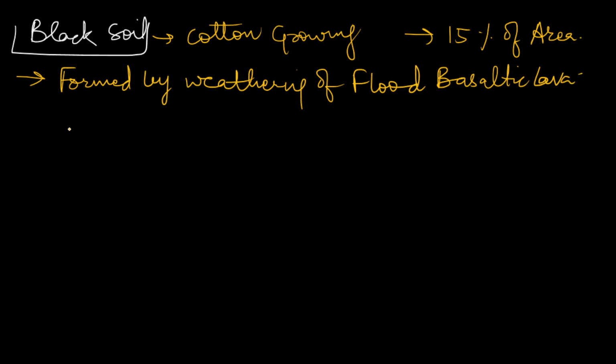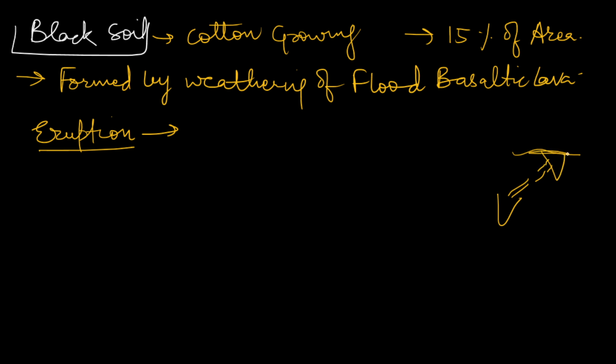So what happens when there is eruption? There was eruption when the Indian plate moved over the Reunion hotspot. As the Indian plate was moving to merge with the Eurasian plate, where the Himalayas were created, it was moving over the Reunion hotspot and there was eruption.